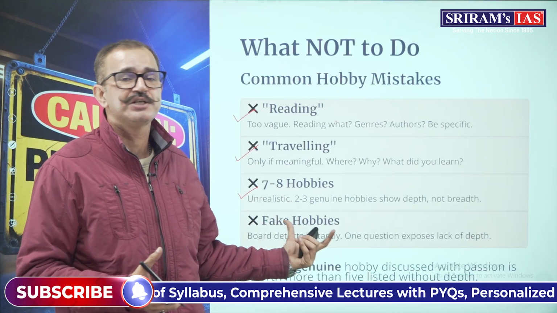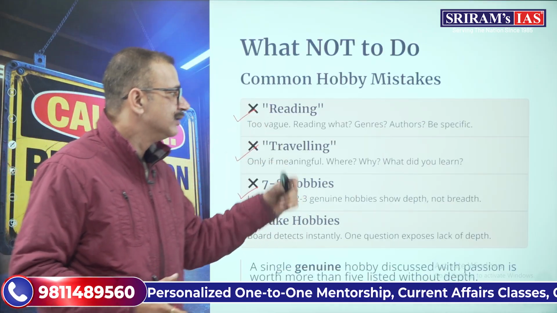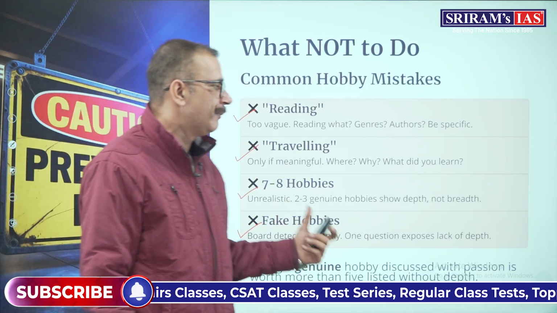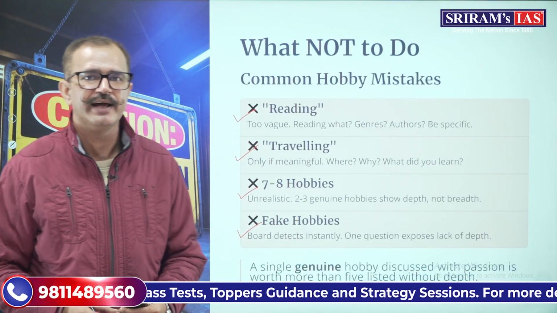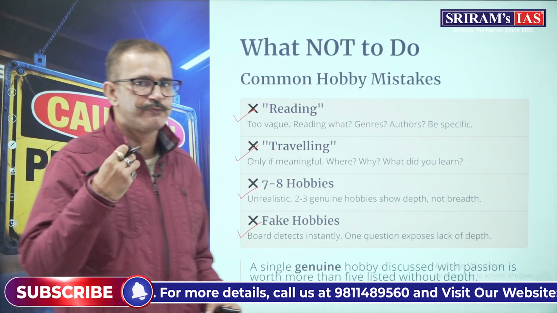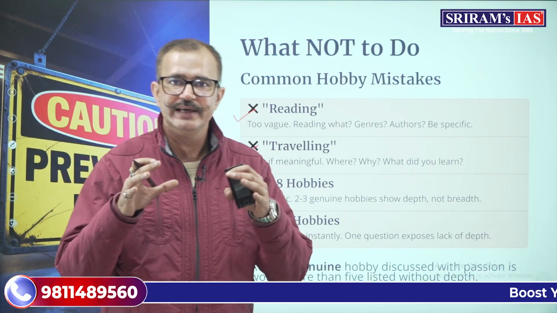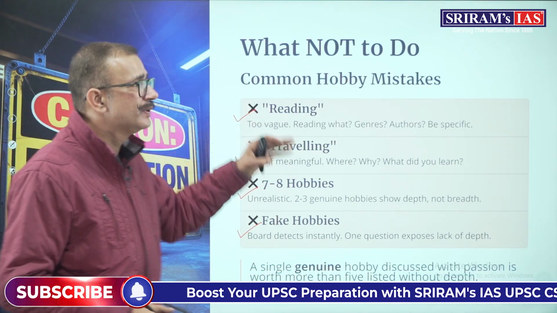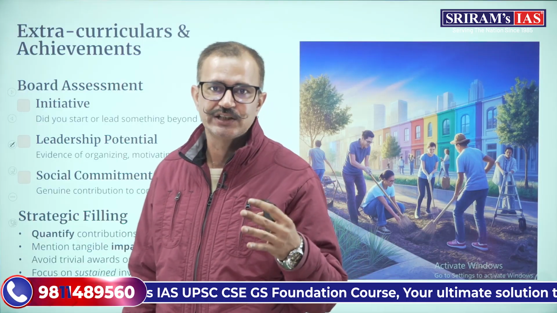So you have to be genuine about hobbies. There should be just 2 to 3 hobbies that you write, and they have to show depth and not breadth. The board detects instantly if you fake any hobbies, and you do not want this, because one question will expose the lack of depth. It will make the board understand that you are not truthful, and ultimately that will have consequences on the marks you get during the personality test. So when we are talking about hobbies, it has to be a genuine hobby that you discuss. Again, the next thing is extracurriculars and the achievements that you had.